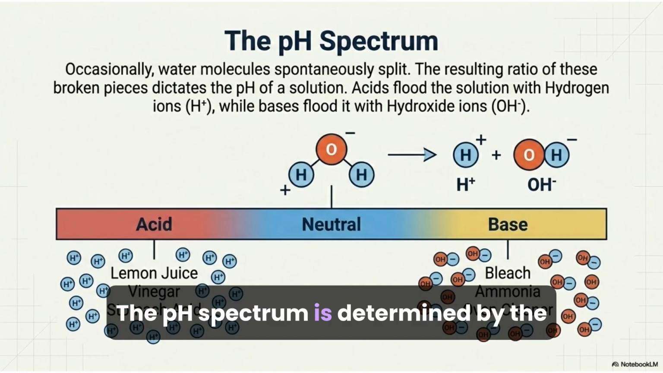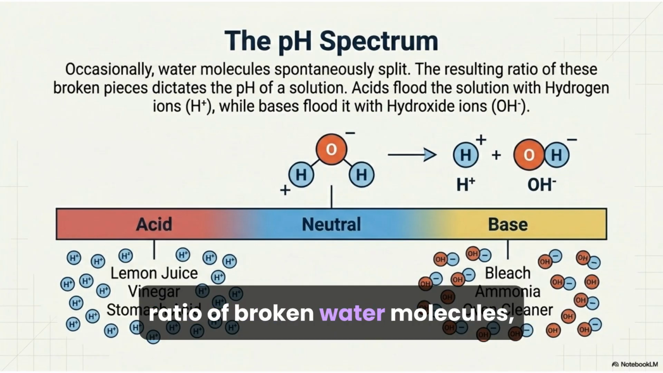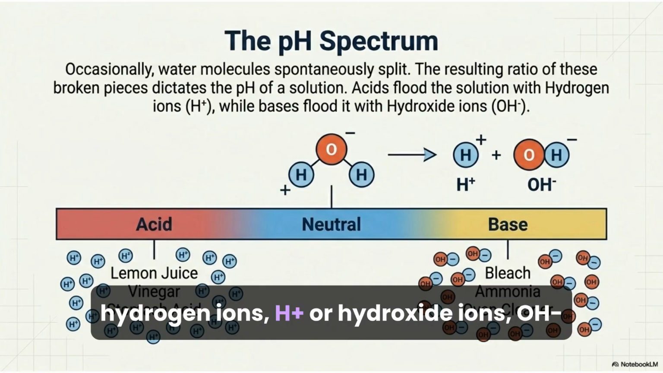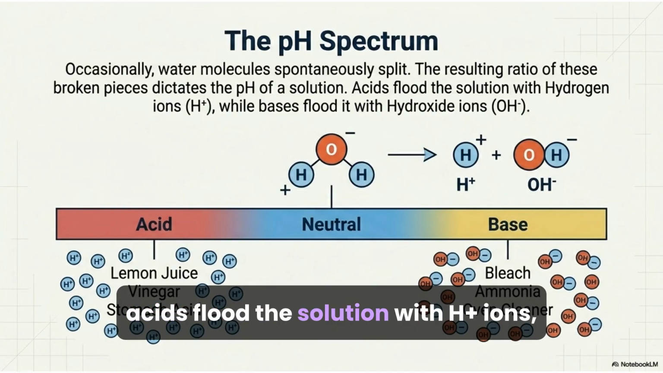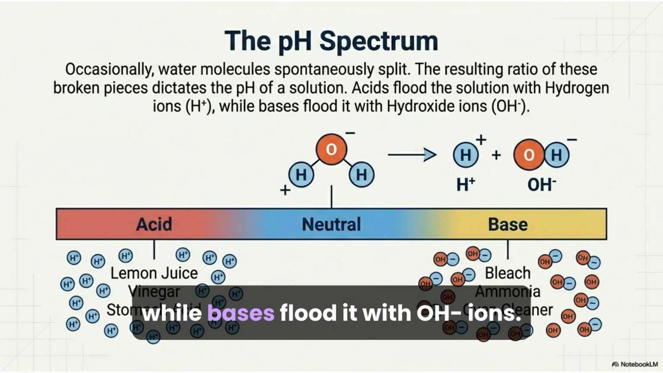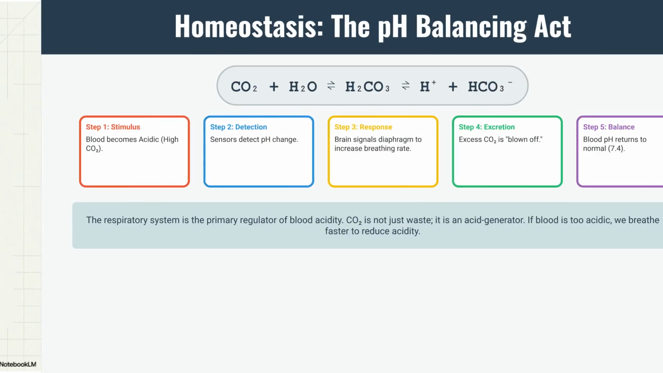The pH spectrum is determined by the ratio of broken water molecules, hydrogen ions, H+, or hydroxide ions, OH-. Acids flood the solution with H+ ions, while bases flood it with OH- ions.